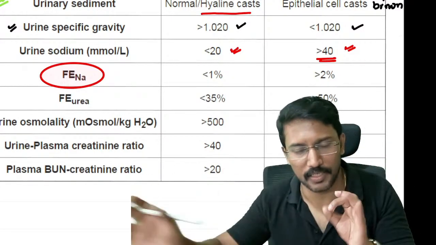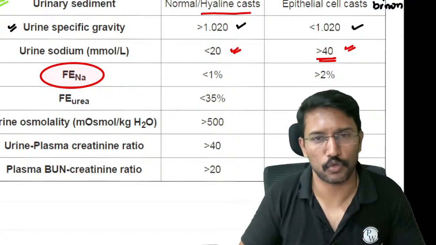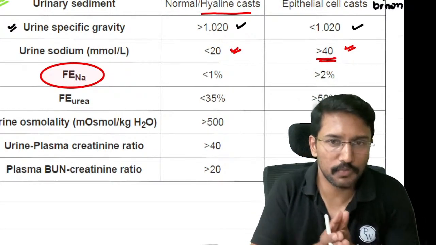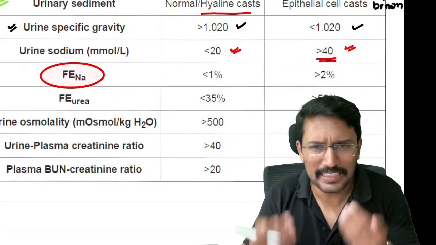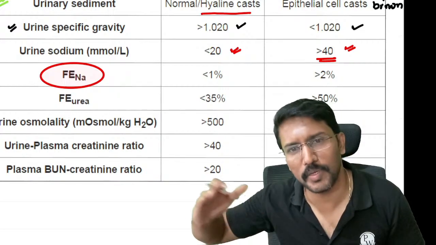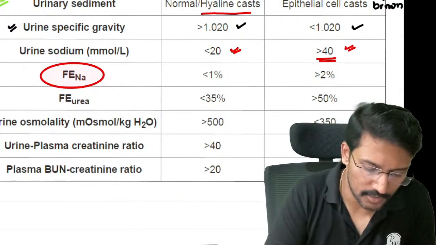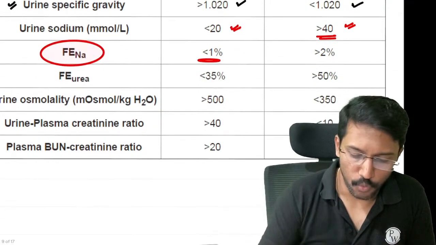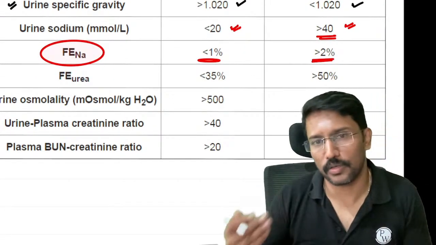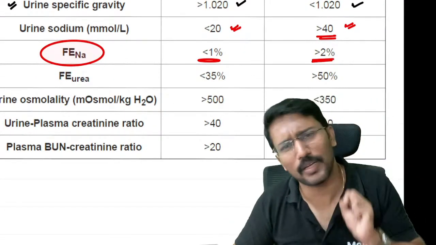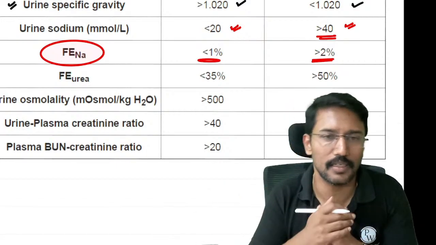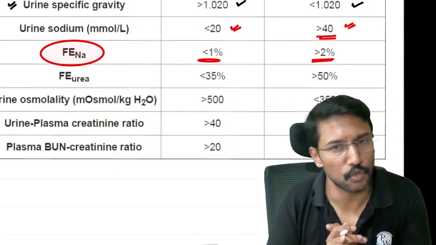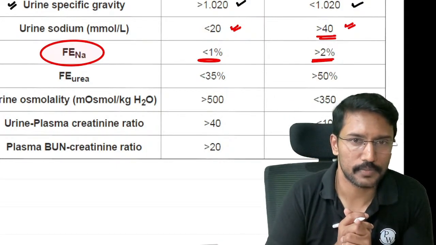So out of 100, 1% got excreted, 99% got reabsorbed. So in a patient with pre-renal AKI, we will be maximally reabsorbing. So we will be excreting less. So fractional excretion of sodium will be less than 1%. When it is more than 1%, means 2% or more than 2%, it means you are not able to reabsorb. You are losing it in urine, indicates that there is a damage to the tubules, acute tubular necrosis.